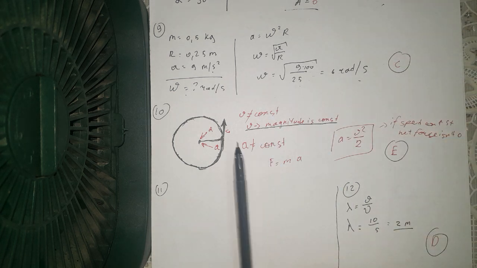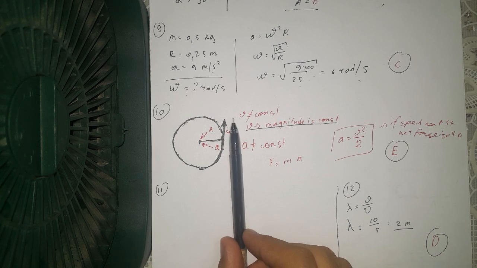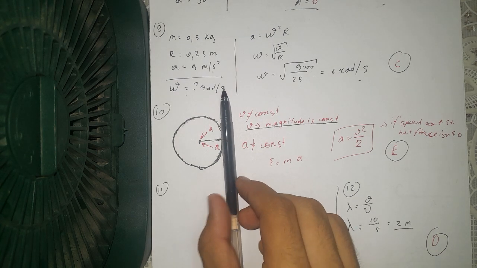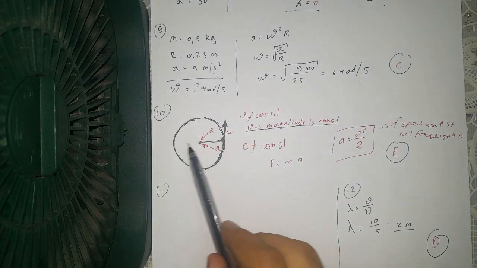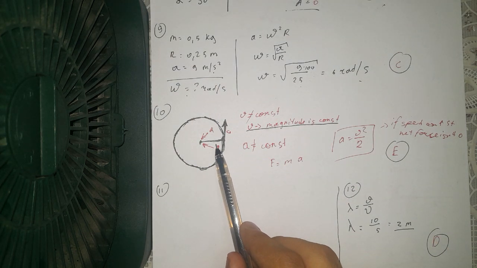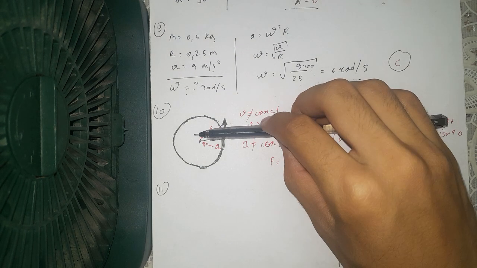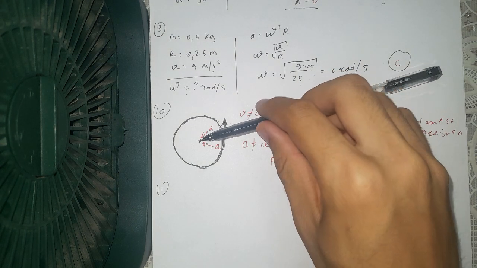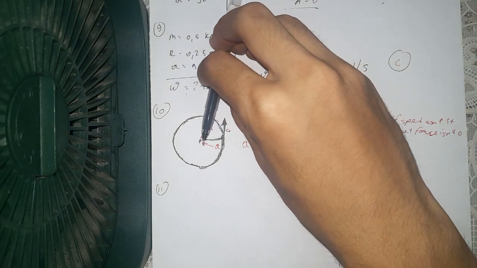Why? The magnitude of velocity is constant, but the direction is not constant. You see, it changes. The magnitude of acceleration is constant, but acceleration is not constant because it's always directed to the center, so it's not constant.